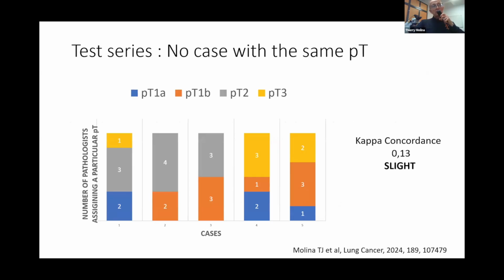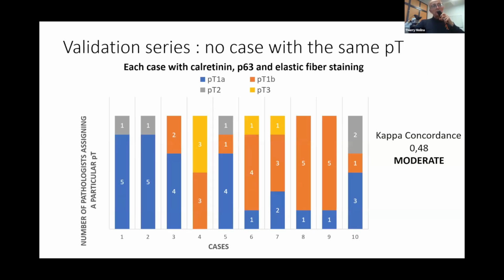In fact, for the initial test series, as you can see, between the experts of ITMIG, the concordance was slight, and in fact, no case was classified with the same pT. The typical case is on the right side, in which there is either pT1a, pT1b, or pT3 lung invasion. It was linked mainly to thymic tumors that are sticking to the lung, and as you can see, sometimes they can be very tricky to classify.